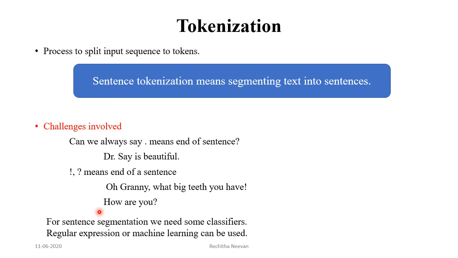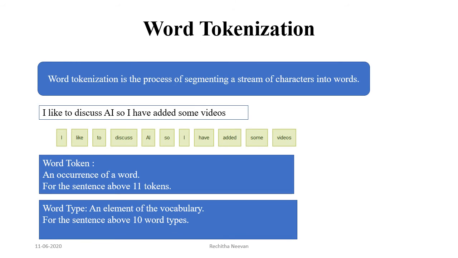Regular expressions can be used to define patterns to identify sentence boundaries as well as to identify words in a text. For hard applications, we can design machine learning classifiers for identifying sentence boundaries as well as word boundaries. Word tokenization is the process to segment the document into a collection of words. In the English language, space is a delimiter for words.